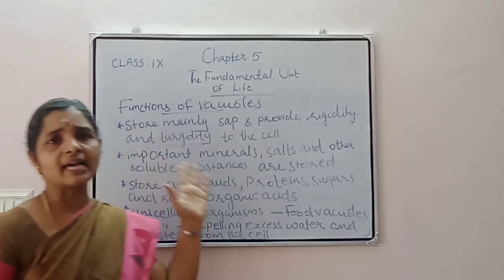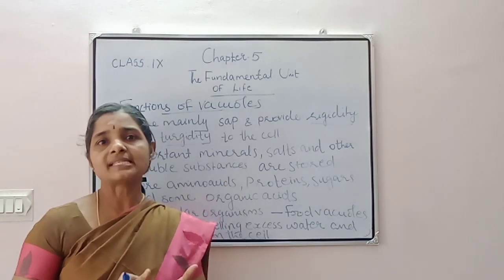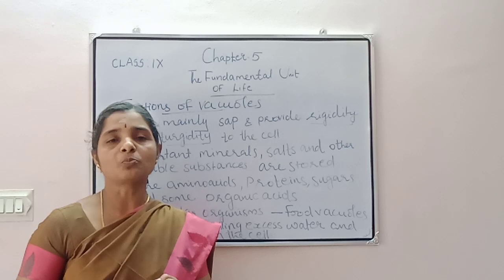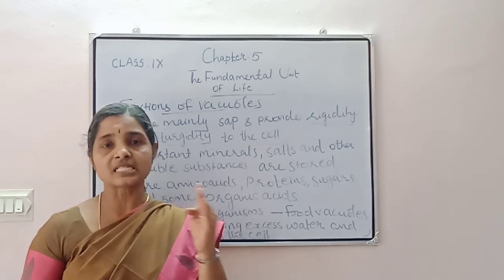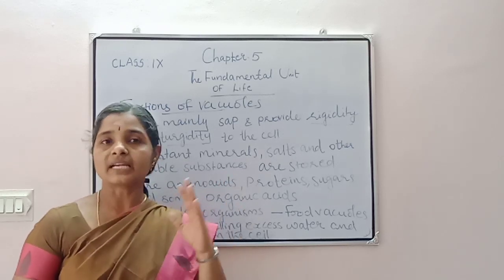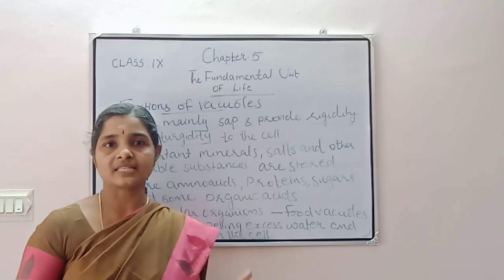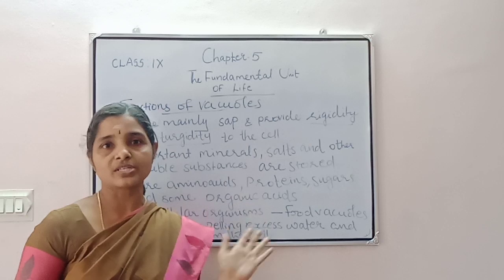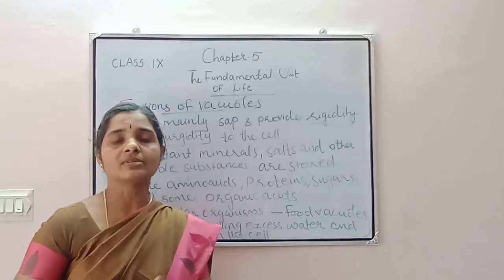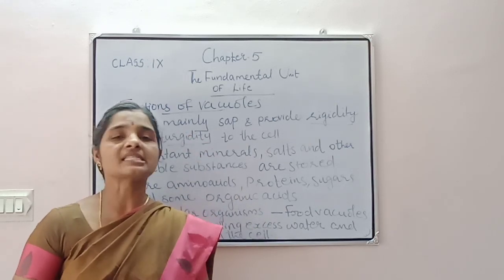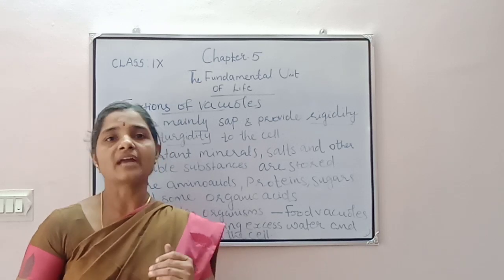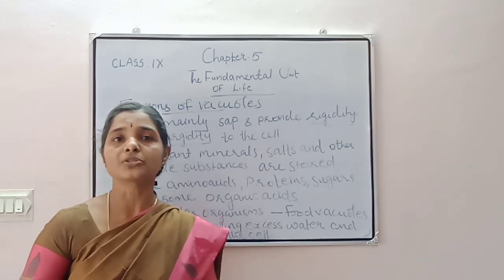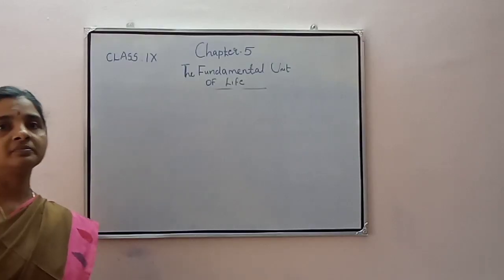So you can see that we studied the basic components of the cell, that is the plasma membrane, cytoplasm, nucleus and an additional covering called the cell wall. We studied their structure, function, etc. and also some cell organelles, their structure, function, etc. So from all these we can conclude that the cell is the basic structural and functional unit of an organism, the fundamental unit of an organism.